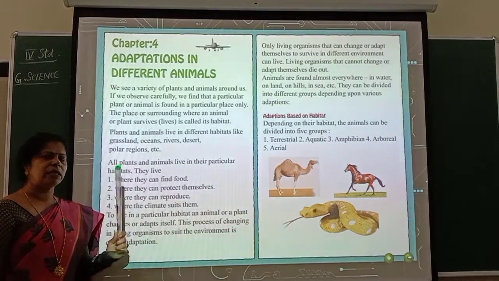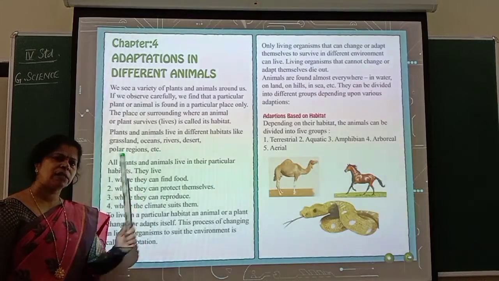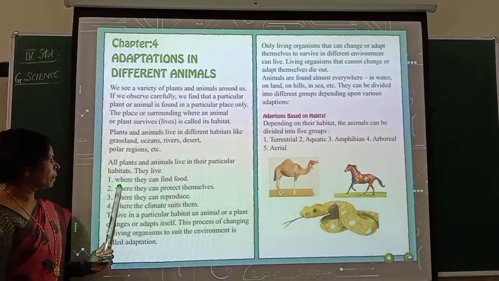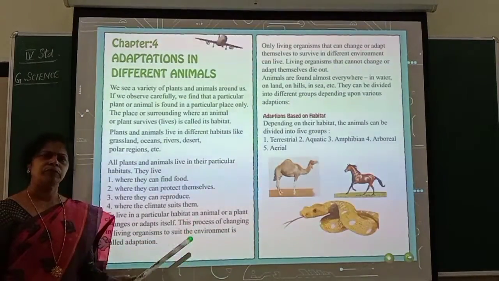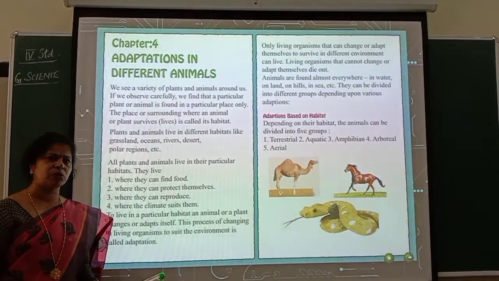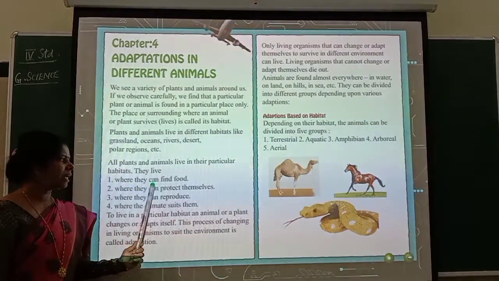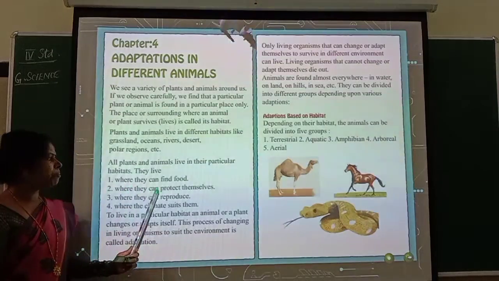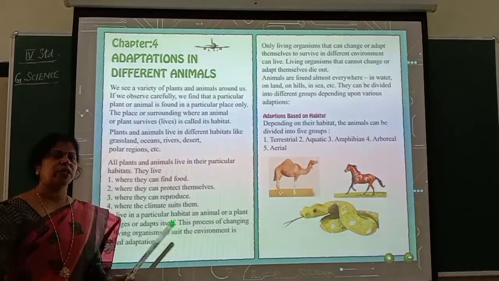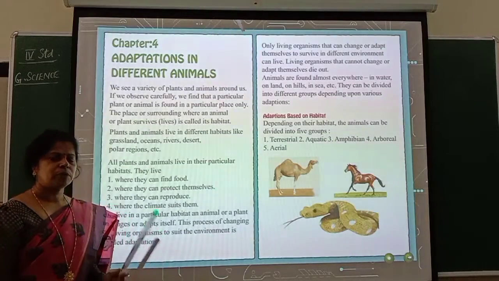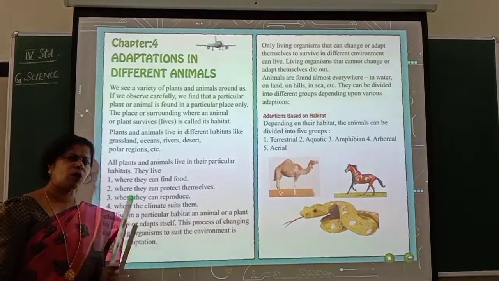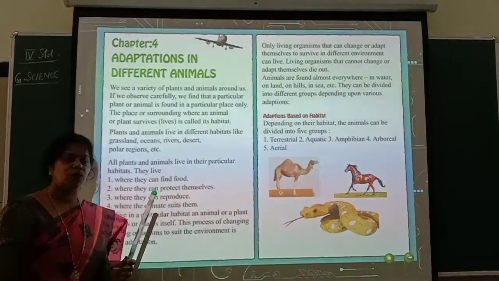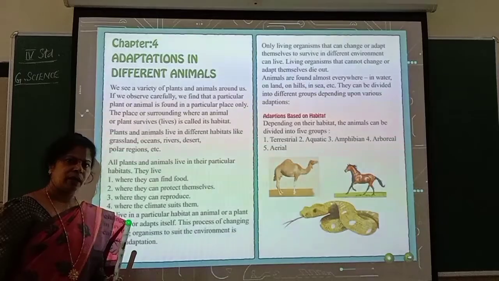If they get all the basic requirements from their surroundings, they live there. What are the basic needs they have to get? See, first one, where they can find food. Food is very much required for any organism to survive. So, if they are getting food from that surrounding, they will be found there. Where they can protect themselves. They should be protected. Now, for example man, when it is very cold, what will you do? You wear sweaters and you like to be inside the house. You don't like to come out, isn't it?